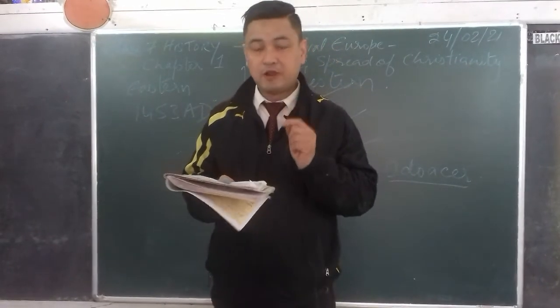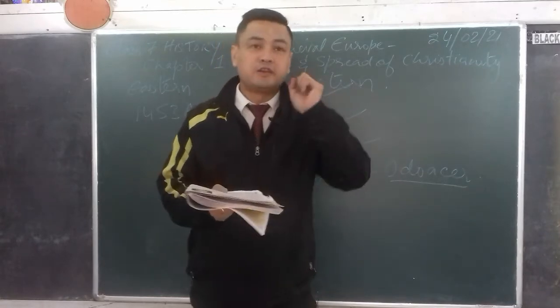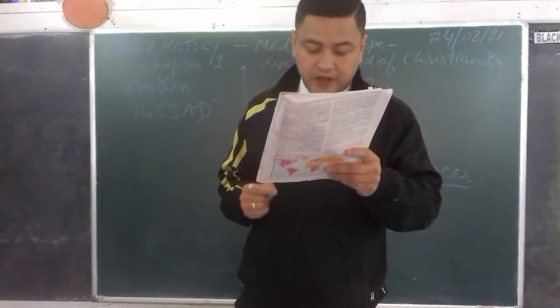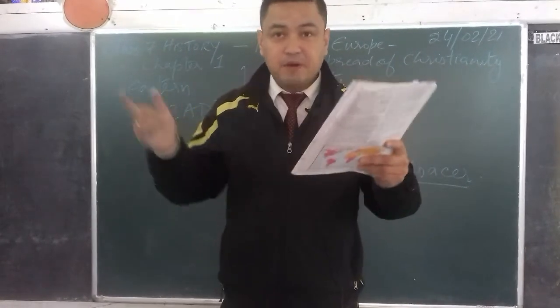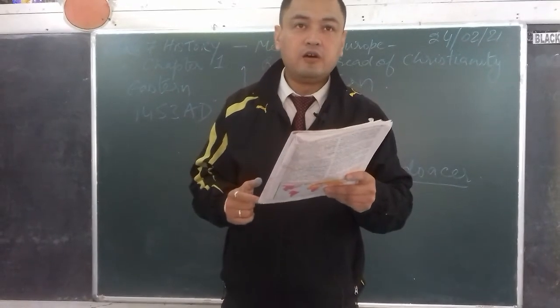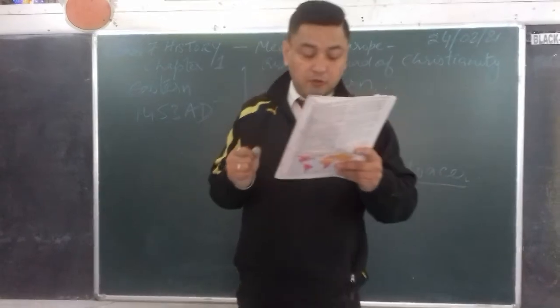Remember that, whenever we are talking about an emperor, it means king of kings. So during his time, the empire expanded to the borders that surrounded what we call